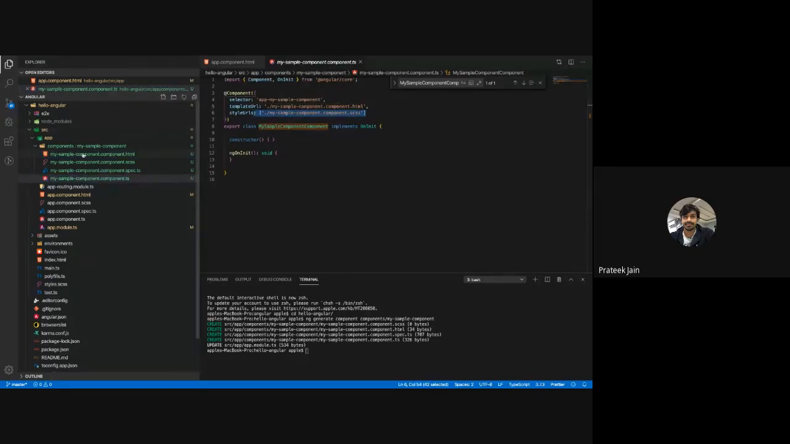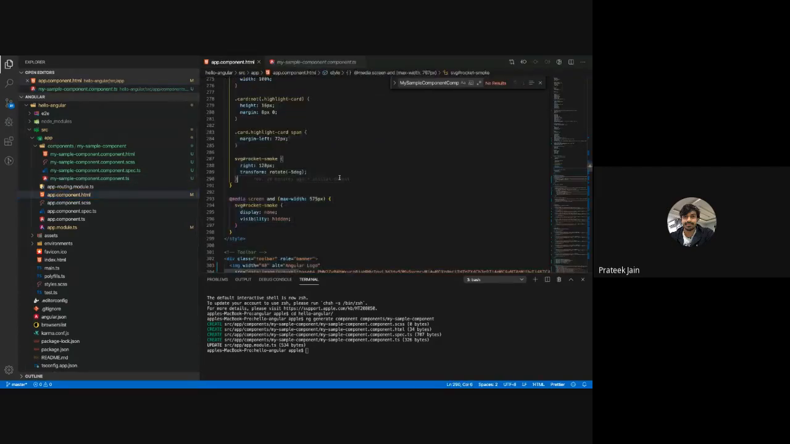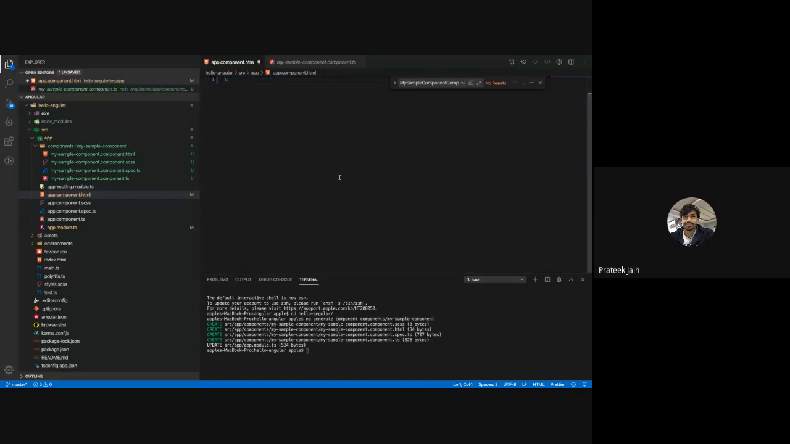Now suppose I am running this Angular application right now, and I want to use my sample component in my actual application. What am I going to do? How are you going to use this component in your actual application? You have created it and done the registration, now you want to actually use it. So I am going to use my app sample component in my app component. I don't want all this stuff which has already been created by Angular, so I'm going to remove everything.